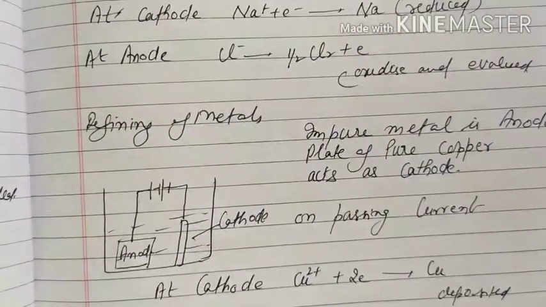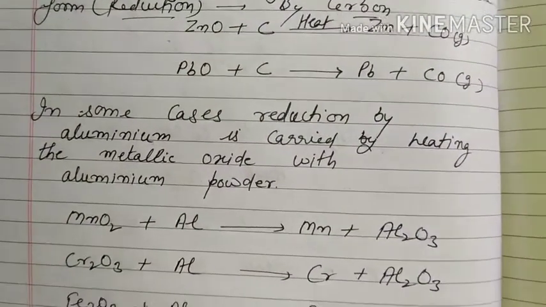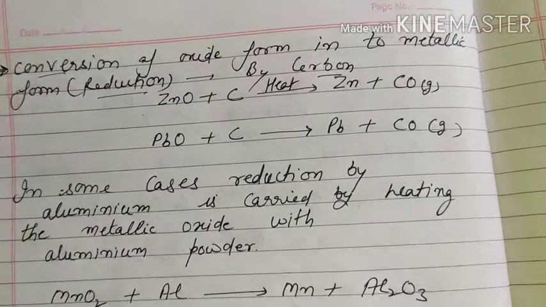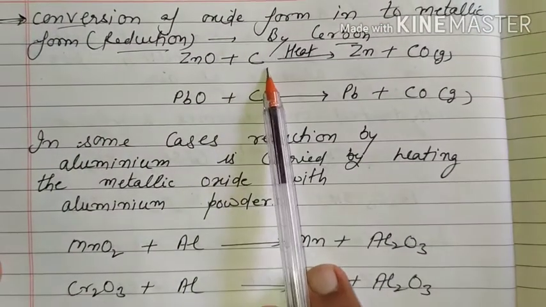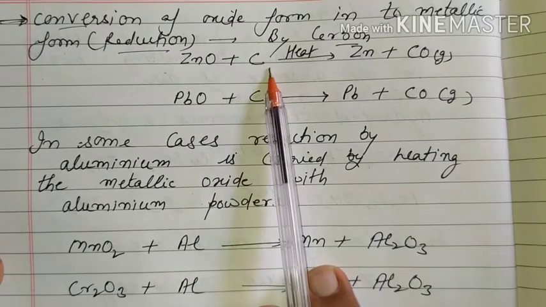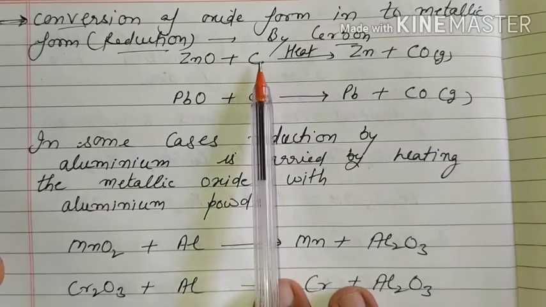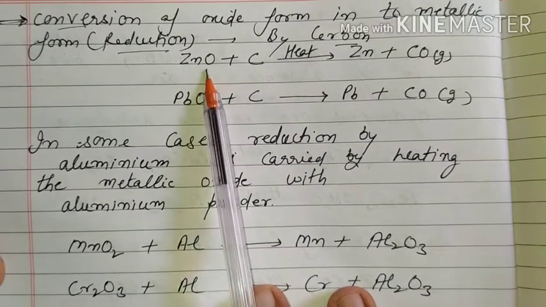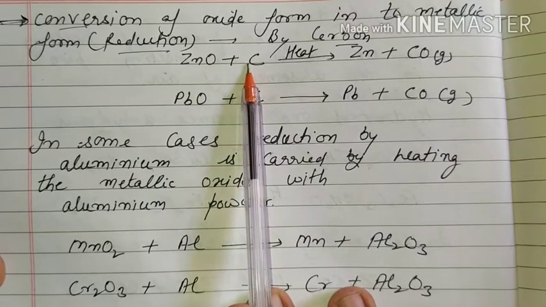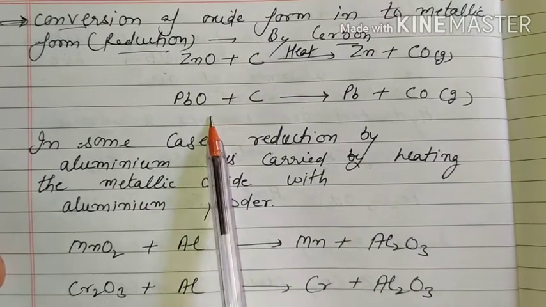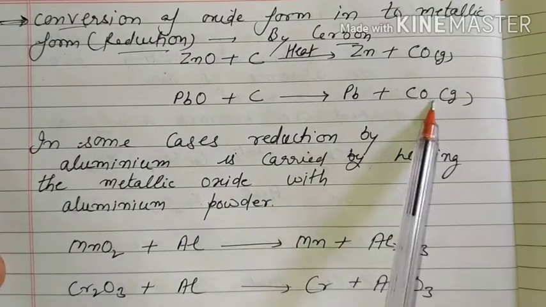Now next, here we get only oxide. How do we get the pure metal from the oxide? Zinc oxide plus carbon, when we heat it, gives zinc plus carbon monoxide, meaning carbon is the reducing agent here. The process here is reduction, meaning removal of oxygen. Also reduction by carbon: lead oxide with carbon gives lead and carbon monoxide.